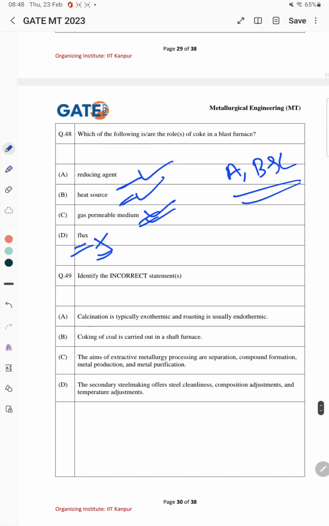Identify the incorrect statements. So this is the 49th problem. So in this, the correct answer is, calcination is typically endothermic and roasting is usually exothermic. So this is correct. Coking of coal is carried out in the shaft furnace, that is also correct. The aim of extractive metallurgy processing are separation, compound formation, metal production and metal purification is wrong, and this one is also wrong. So the correct answer is A and B. Which one of the following is incorrect? So these first two are incorrect.